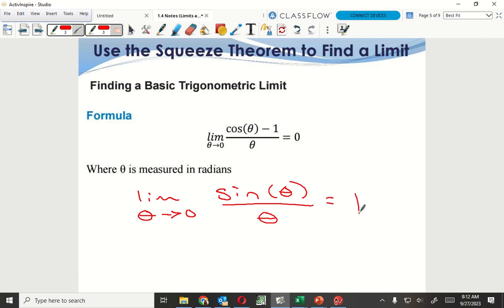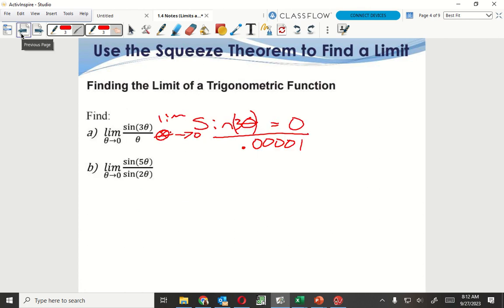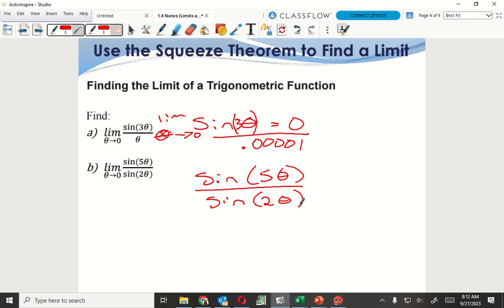And so now going back to that, I now have a formula I can try and use. So if sine of x over x is going to give me 1, let's see, so sine of 5 theta over sine of 2 theta.